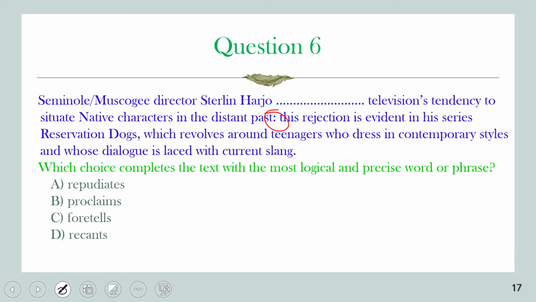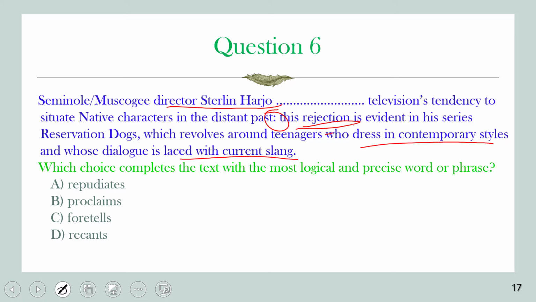So this director spaces the tendency of television to depict those native characters in the distant past. This rejection is evident in his series Reservation Dogs, which revolves around teenagers who dress in contemporary styles and whose dialogue is laced with current slang.